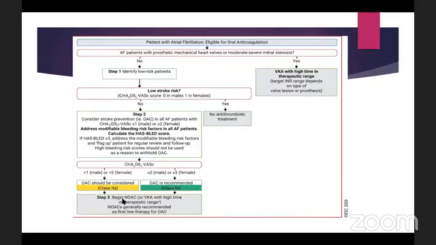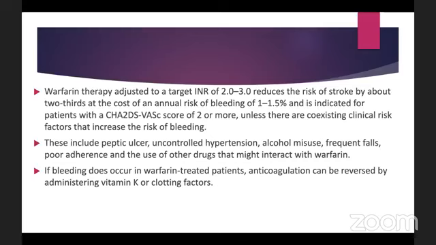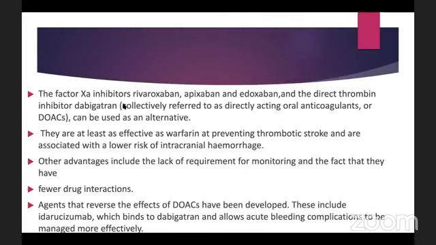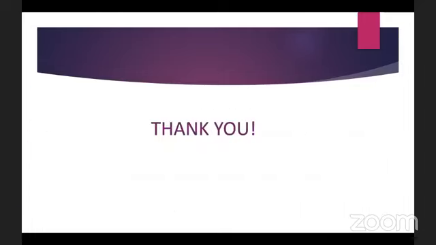DOACs are now considered first-line therapy, as it's written here in the ESC guidelines. So NOACs are generally recommended as first-line therapy. We also use this practically as well. So what are the DOACs? The 10A inhibitors are rivaroxaban, apixaban, and edoxaban, and the direct thrombin inhibitor is dabigatran. So this is all about atrial fibrillation, starting from the definition to the end, everything has been discussed.